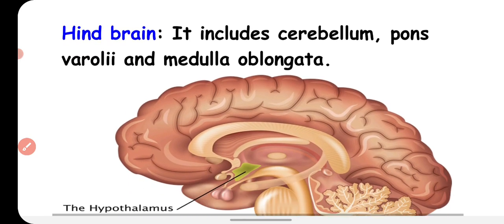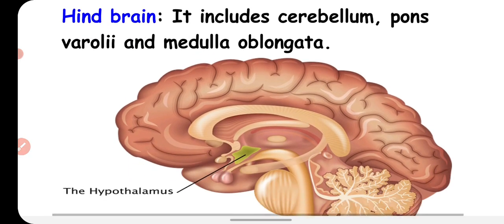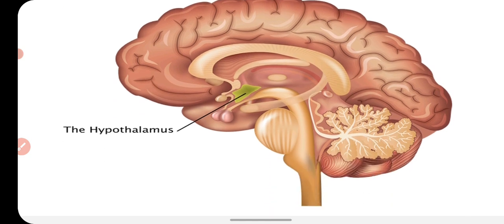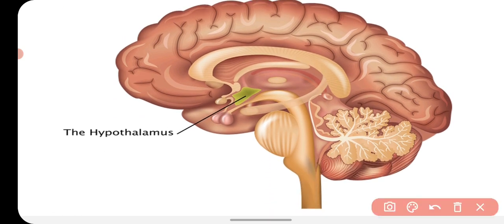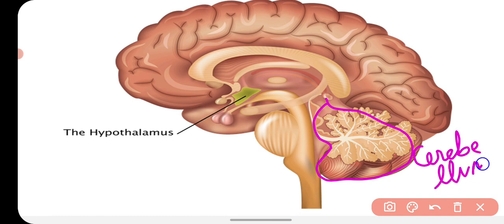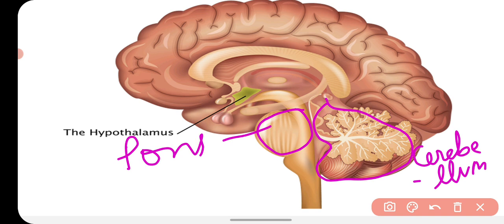Now we'll talk about the hindbrain. Hindbrain includes the cerebellum, pons varoli, and medulla oblongata. So there are three main parts found in the hindbrain. This is the cerebellum, this is the pons varoli, and this is the medulla oblongata.